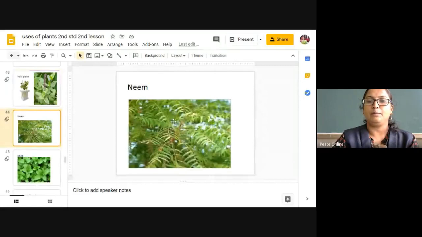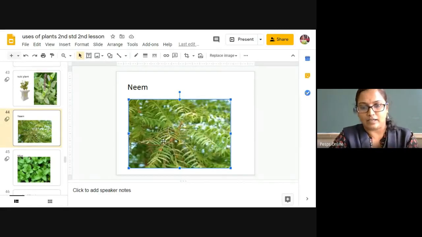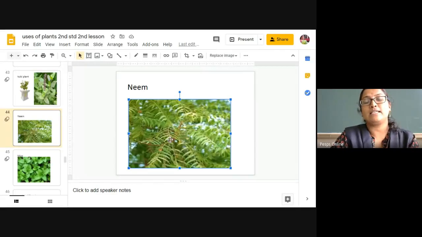Neem plant. In the Yugadi festival, you may have seen your mother give you neem leaf to eat. Neem is bitter in taste and basic in nature. Things which are bitter in taste are basic in nature. So if you eat this neem leaf, it is going to neutralize the acidity in your body.